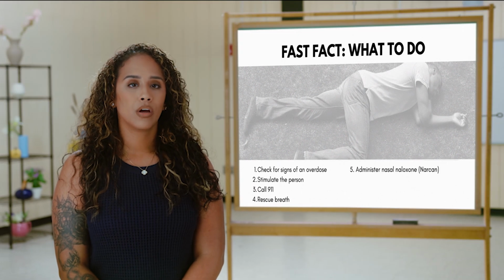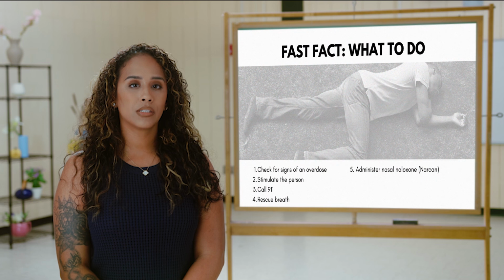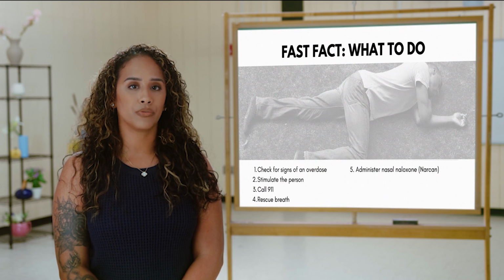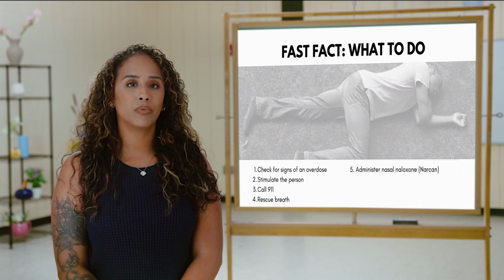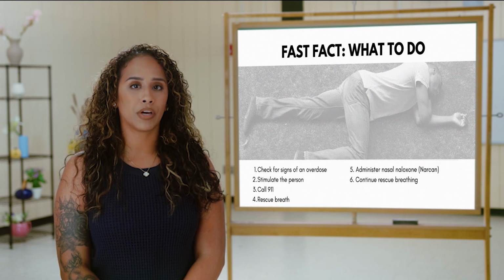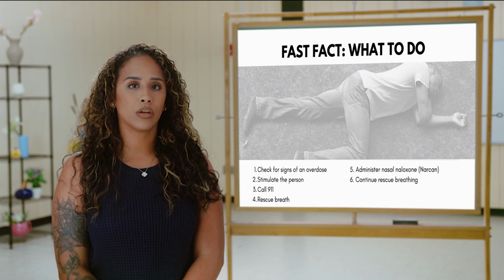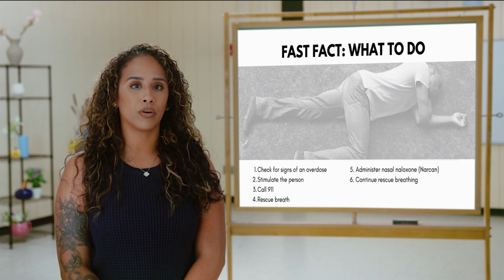Administer naloxone. Narcan is a medication that reverses an opioid overdose. Please keep in mind, Narcan is not a substitute for calling for help. If someone was just in an overdose and Narcan worked, they must still seek medical intervention. If you aren't sure that the person overdosing used opioids, still administer Narcan anyways.